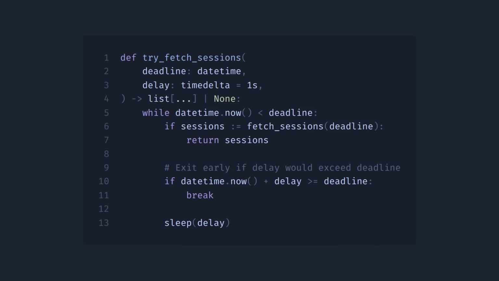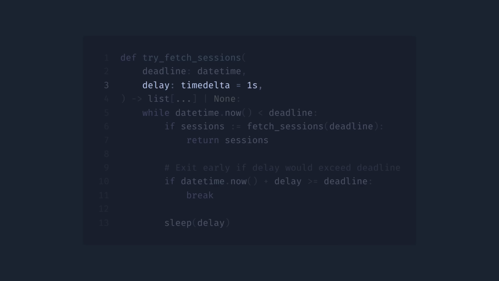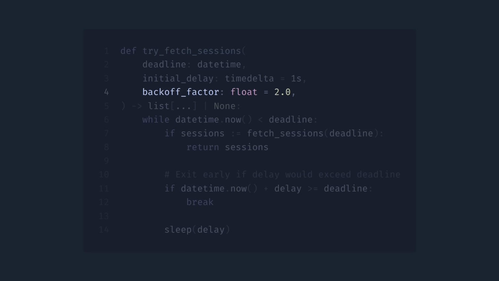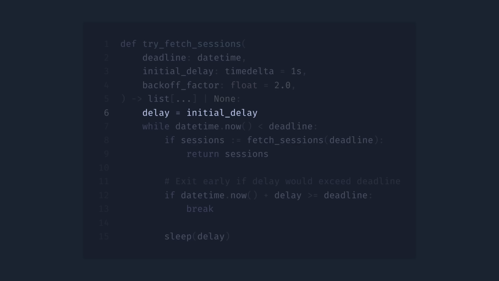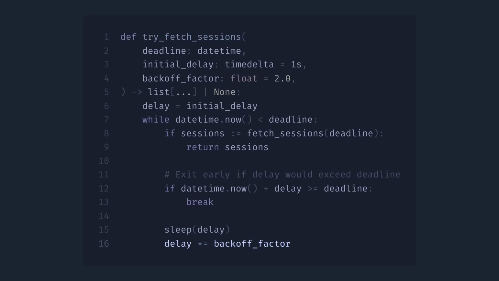So let's go back to our function and implement it in code. First, let's replace our constant delay with an initial delay and a backoff factor. Then, inside the loop, let's keep track of the current delay. This approach is pretty good for most systems and almost production ready. But you guessed right, there is a problem.